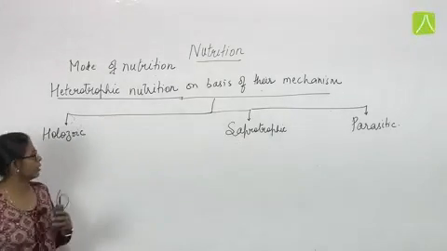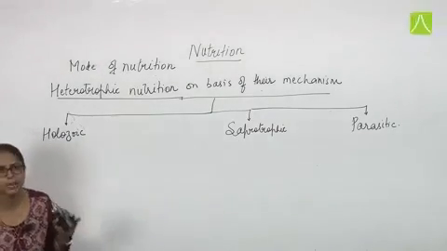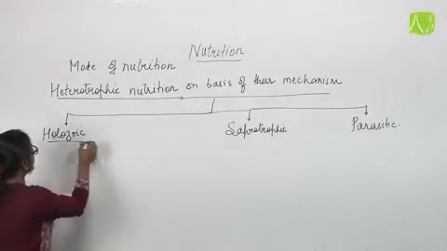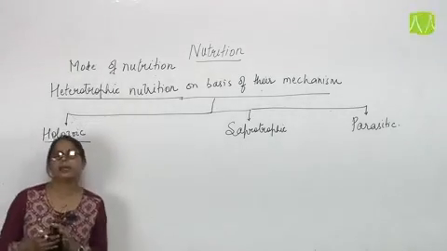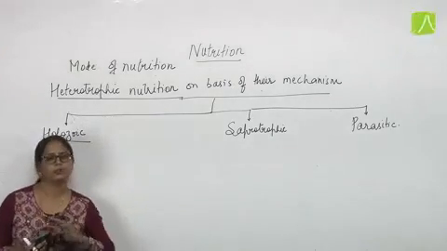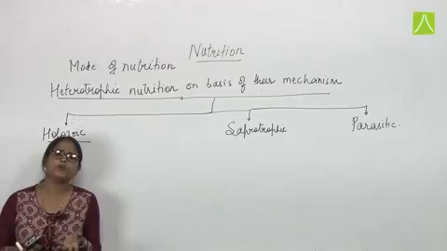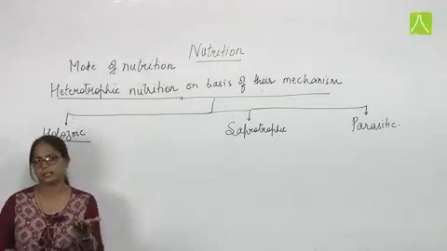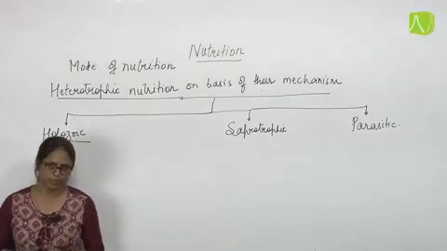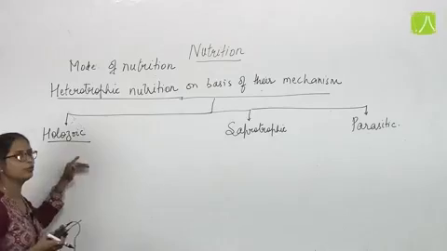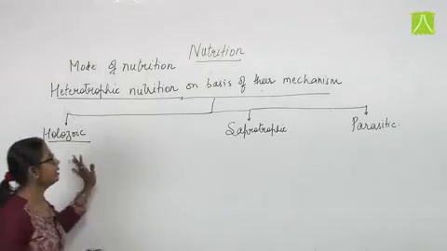Now what are holozoic, what is saprotrophic, what is parasitic? Holozoic means here the organism is engulfing the food completely. They are taking food inside and then they are digesting it to release energy out of it. So that includes the holozoic mode of nutrition, which we are going to discuss in detail.